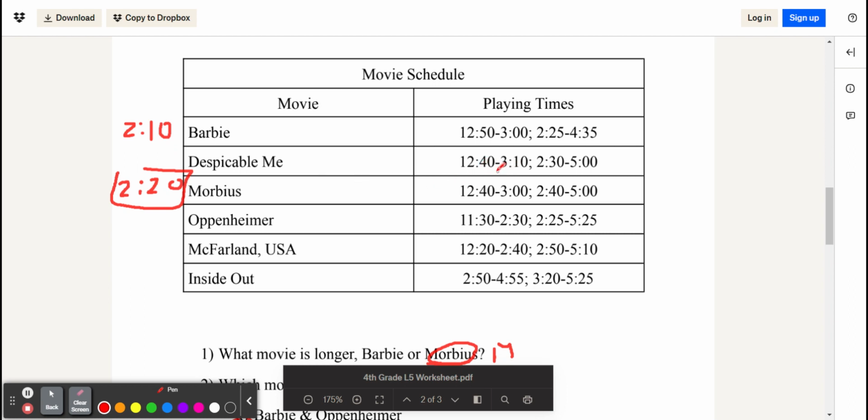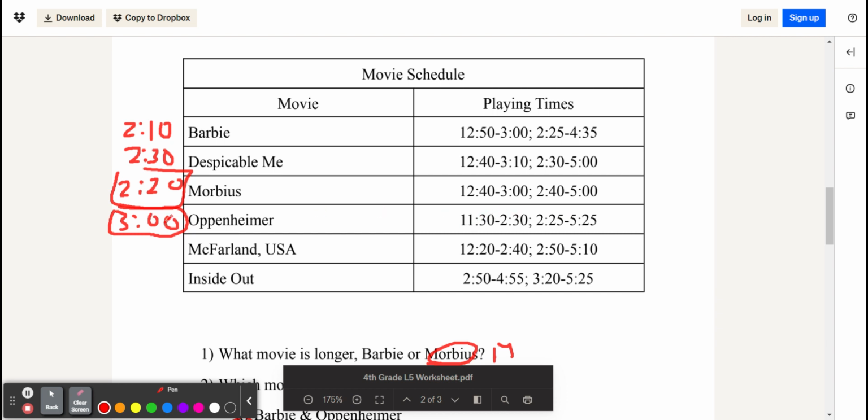If we look at this, you can see that it's 2:30. If you want a little shortcut, you can just see it has the same start time as Morbius, but it ends 10 minutes later, so we can know that it's 10 minutes longer. Just a little shortcut. Oppenheimer is 3 hours, because we can see that it ends at the same minute it starts, and then